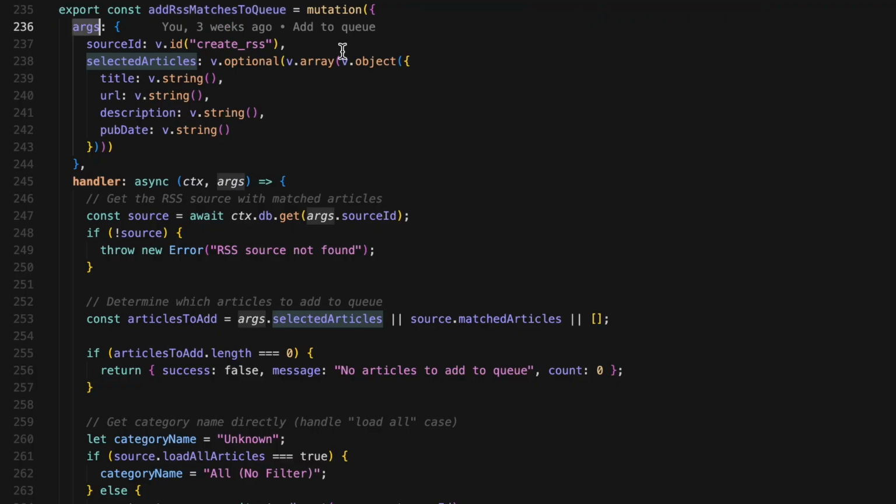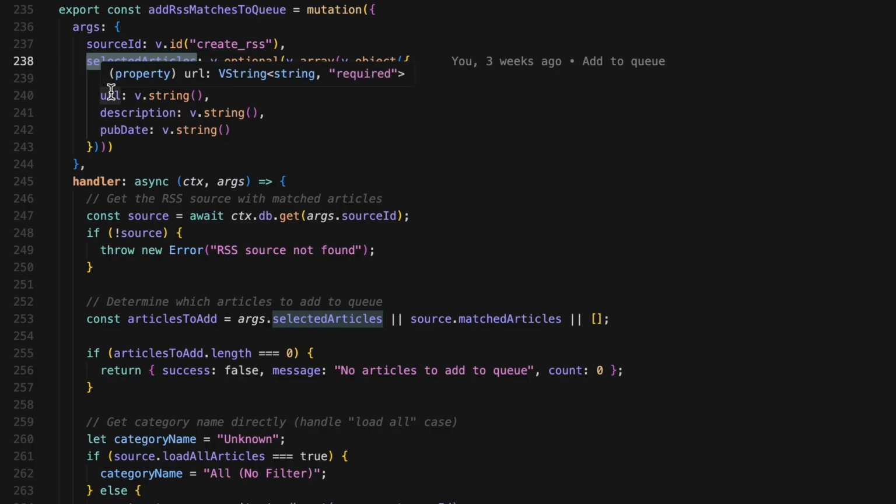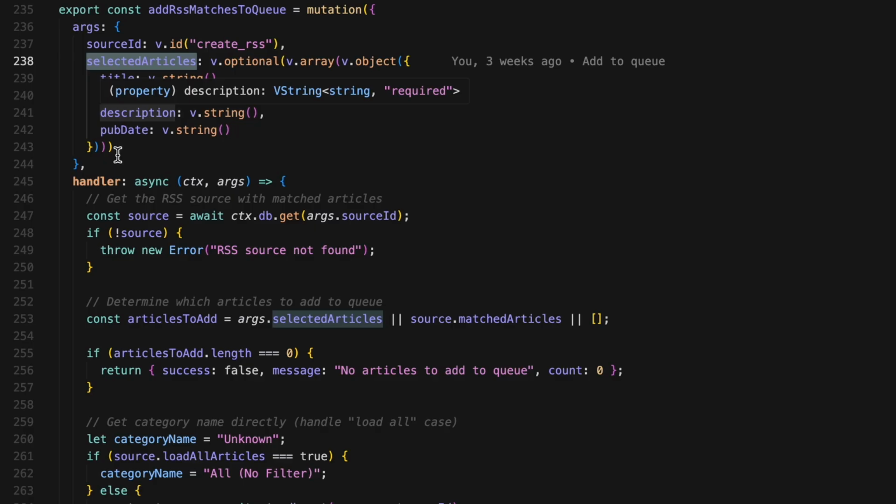It takes two things: a source ID. This is the ID of the RSS source you're working with. It's typed as v.id, which means it must be a valid ID that points to an RSS source in our database. Then there's the selected articles. This option is an array of article objects, and each object has 4 properties: title, URL, description, and publish date.